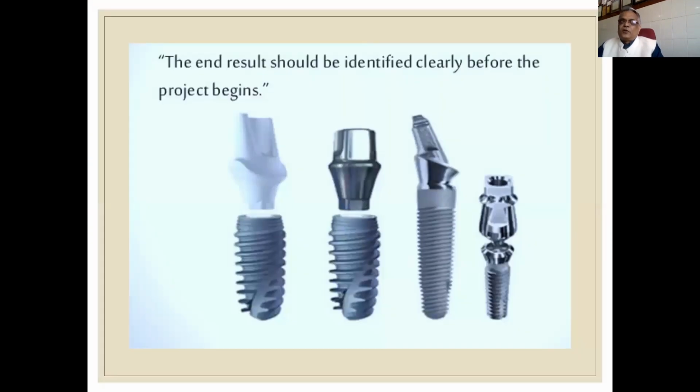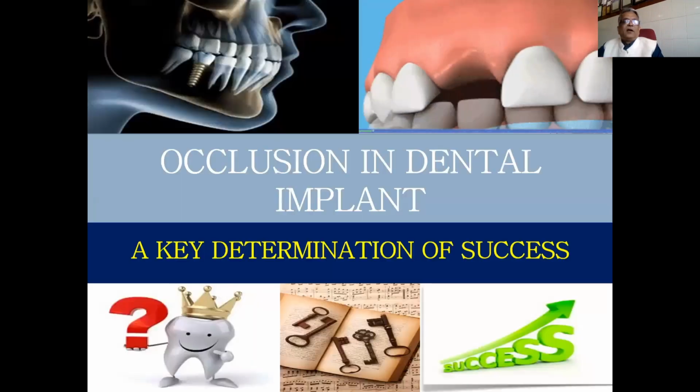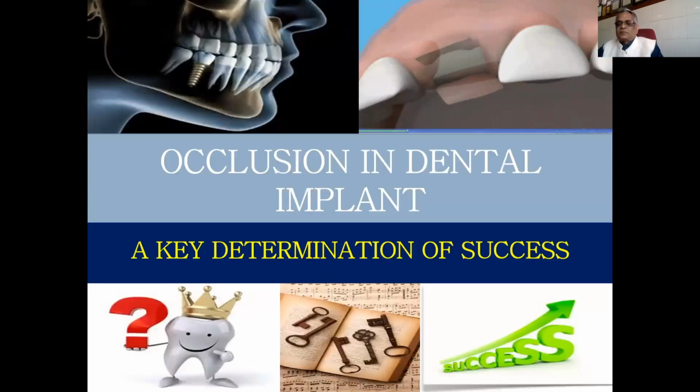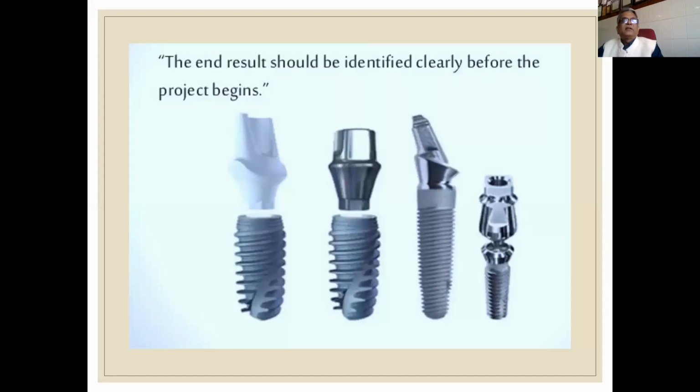My topic for the day is occlusion in dental implants, a key determinant of success. Very well said. The end result should be identified clearly before the project begins. It may be a civil project like making a dam, or it may be an oral rehabilitation project which we are going to do in the mouth. Similarly, when we are planning an implant, the end result is always the tooth. Tooth means occlusion.